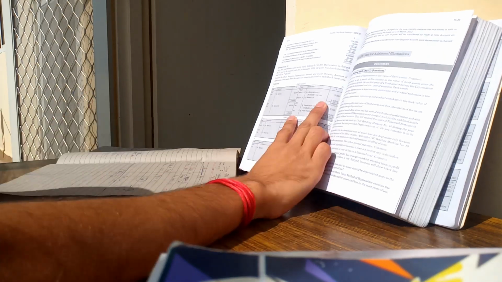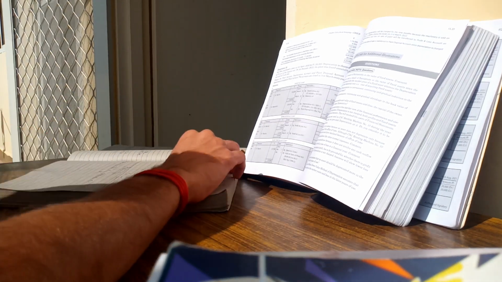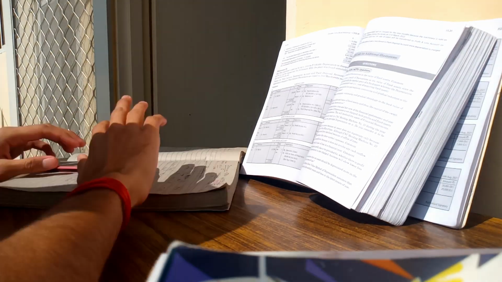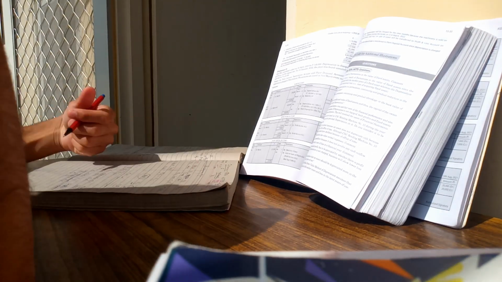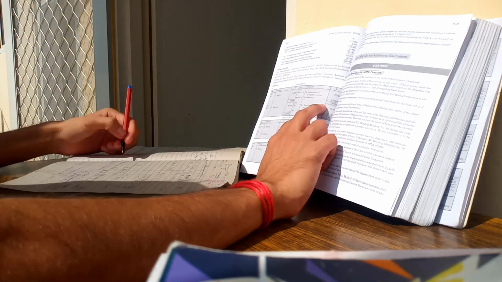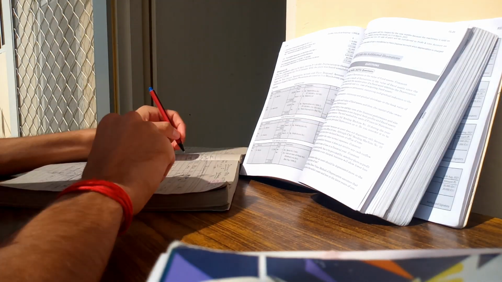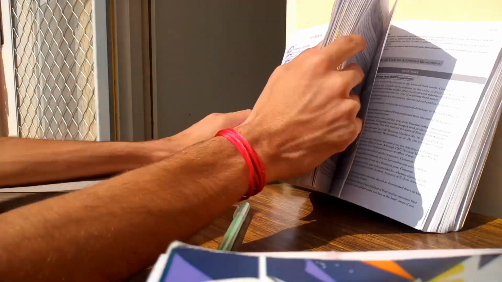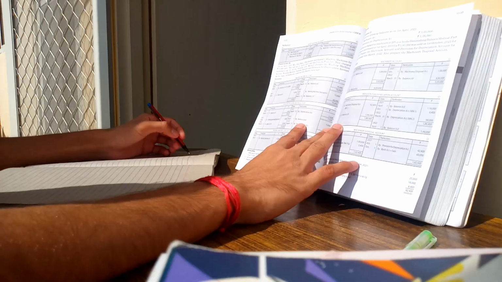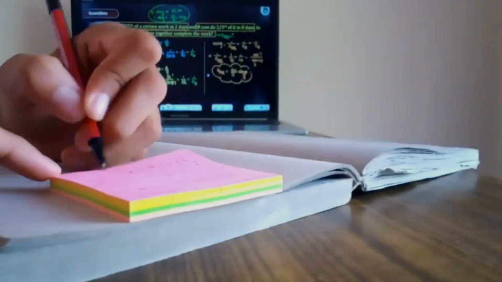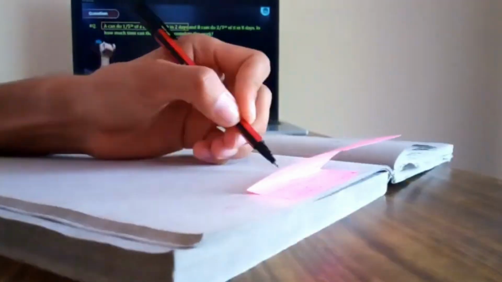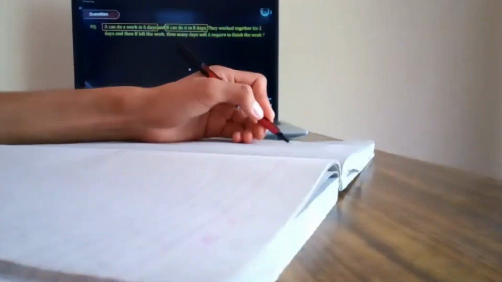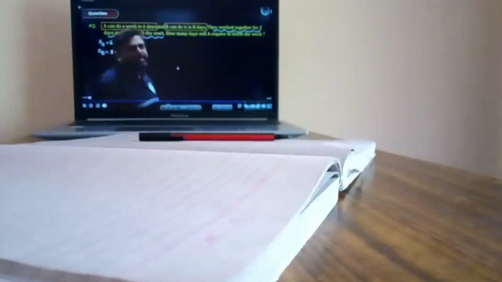Then the second most important thing here is that just make two separate copies of your applied mathematics. One is for solving, and the second one is for writing all the topics and concepts and whatever rules are there. I'm saying this because when you make just one copy in which you are solving and you are making the notes too, you don't focus much, because while solving you cut some of the questions that you have solved, so it looks very messy and afterwards you don't like to read through those notes. So just make sure you make two copies.